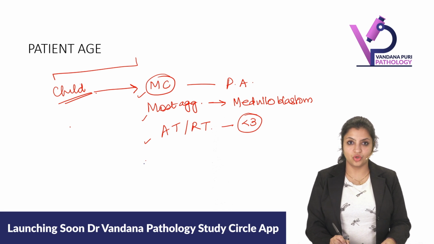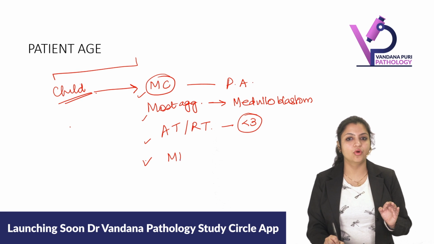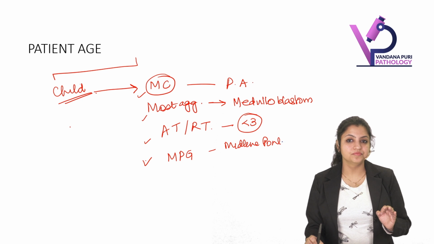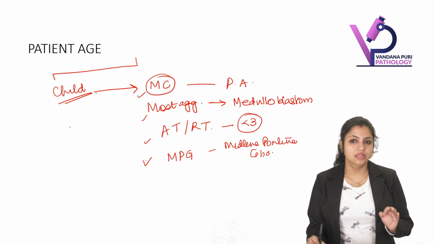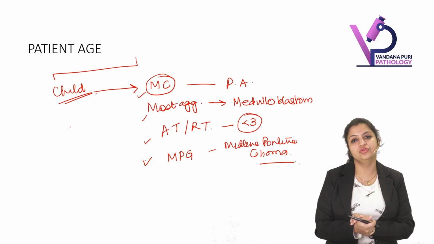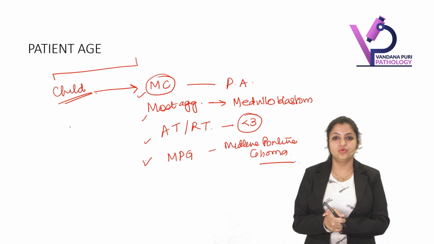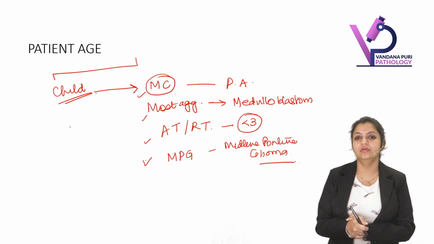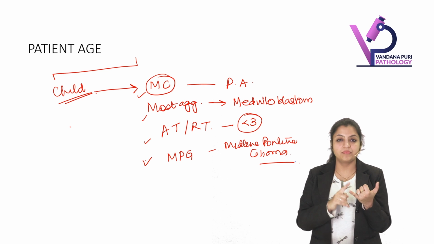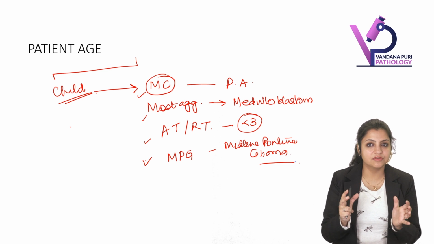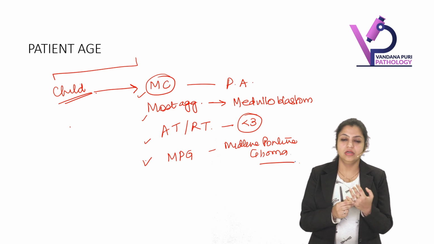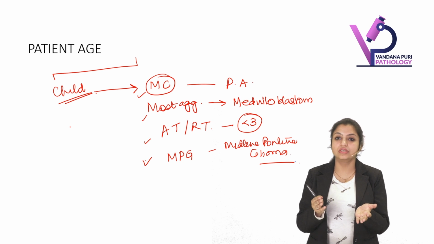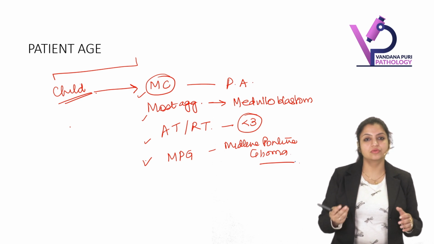Apart from that, you should always remember there is a tumor called midline pontine glioma. This also usually occurs in children. So what have you learned? What all tumors can occur in children? The most common childhood tumor is pilocytic astrocytoma. The most aggressive brain tumor in a child is medulloblastoma. Atypical teratoid rhabdoid tumor usually occurs in very small children less than 3 years of age, and midline pontine glioma also occurs in children.